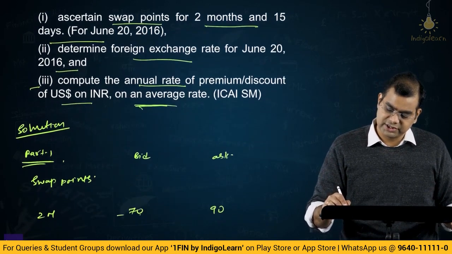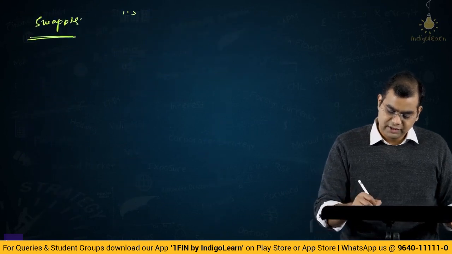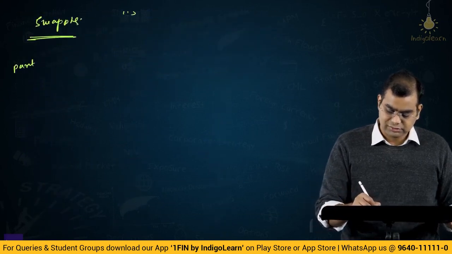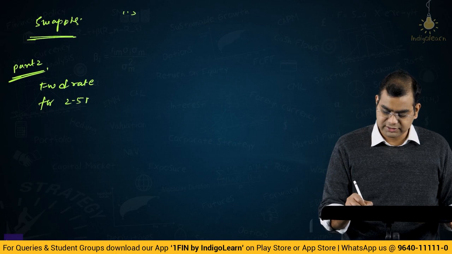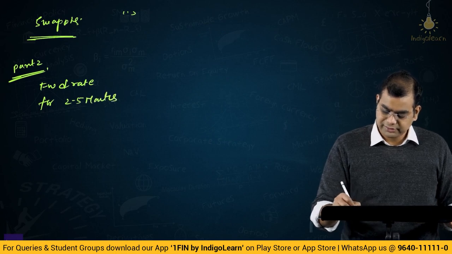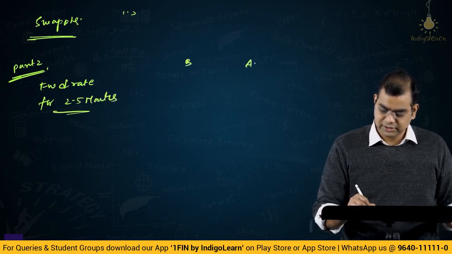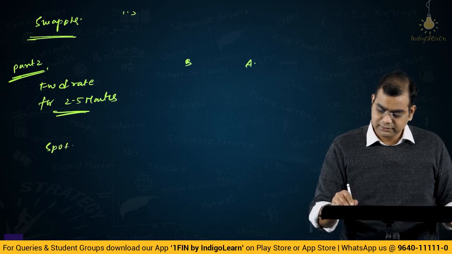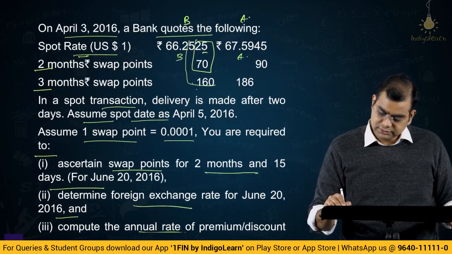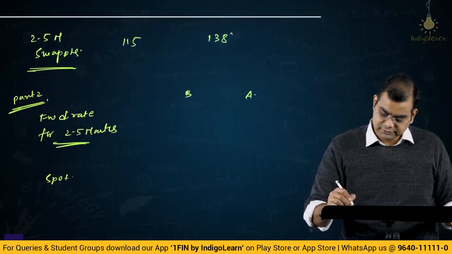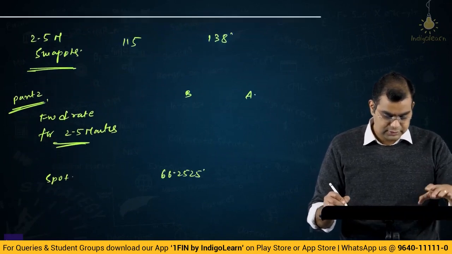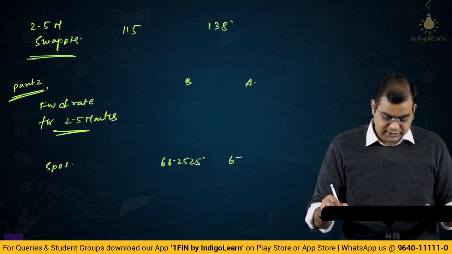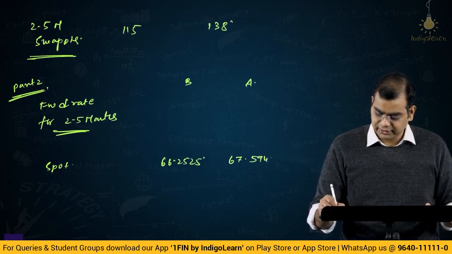Second question, determine foreign exchange rate for June 20th, 2016. Part 2, forward rate for 2.5 months. Okay. Bid, ask. What is spot? 66.2525 and 67.5945.